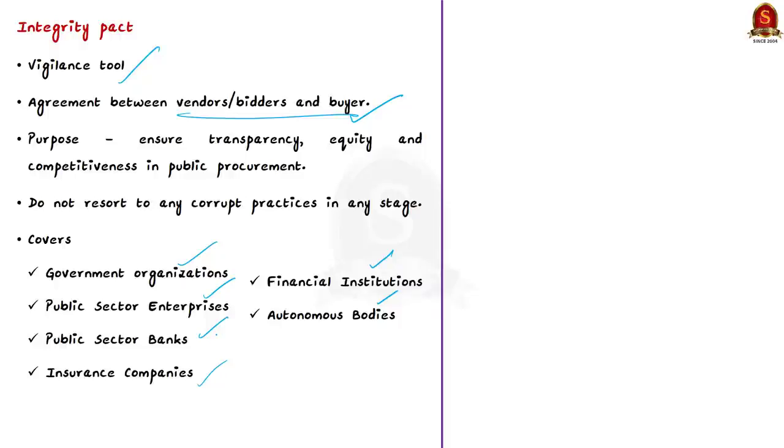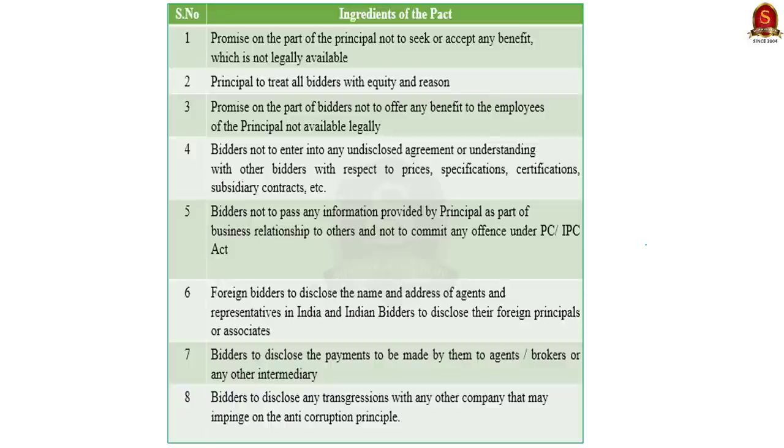Now, what this pact does is, it commits the persons or the officials of both the sides, that is from the bidder's side and the buyer's side, to not resort to any corrupt practices in any stage of the contract. That is, it makes them make a commitment to not involve in any corrupt practices. So in this way, the pact aims to ensure transparency, equity and competitiveness in public procurement. So these are some of the ingredients of the pact. You can just go through it.